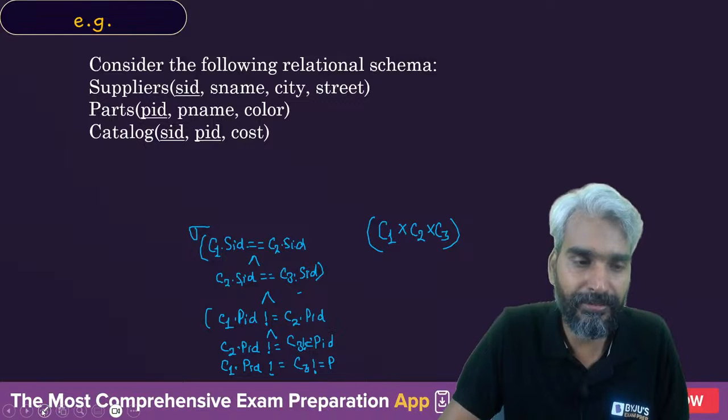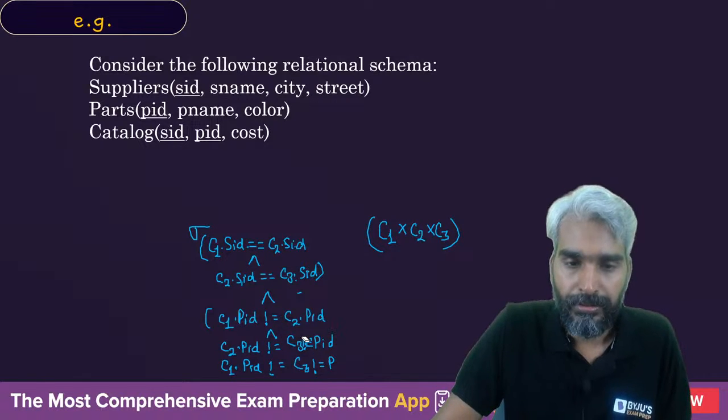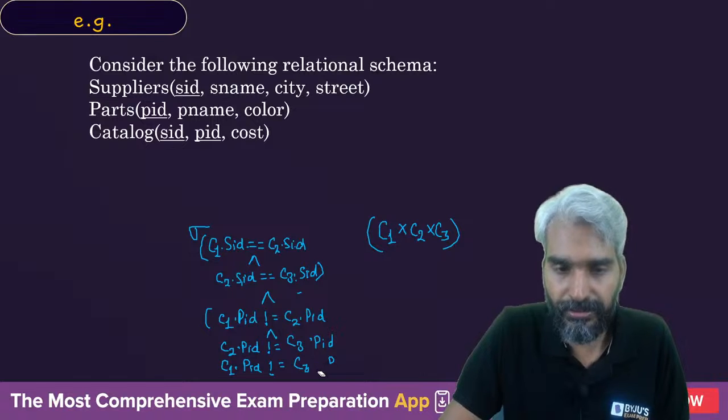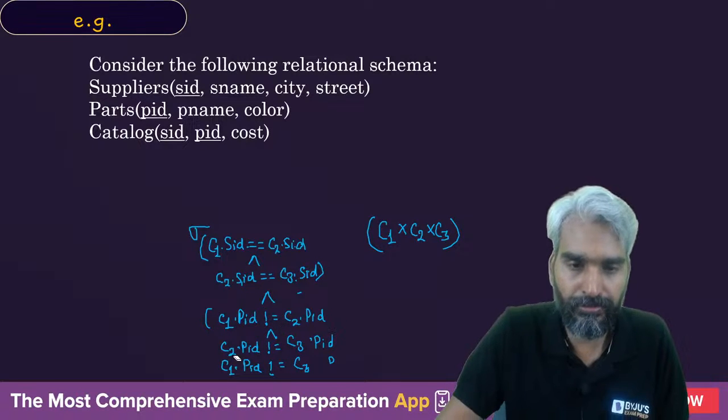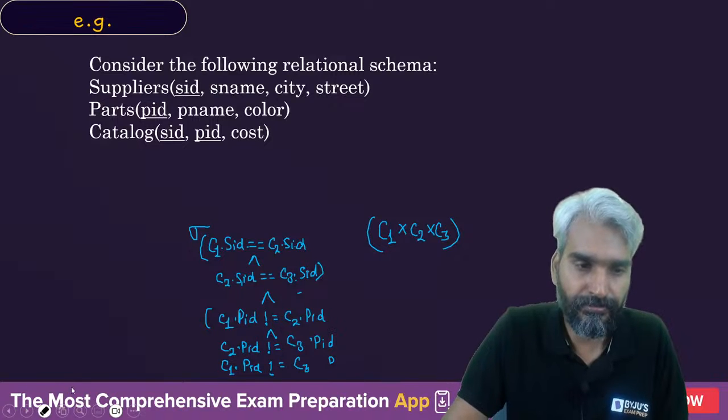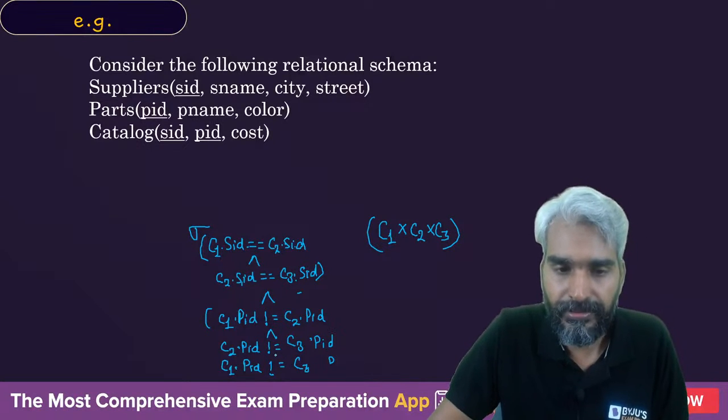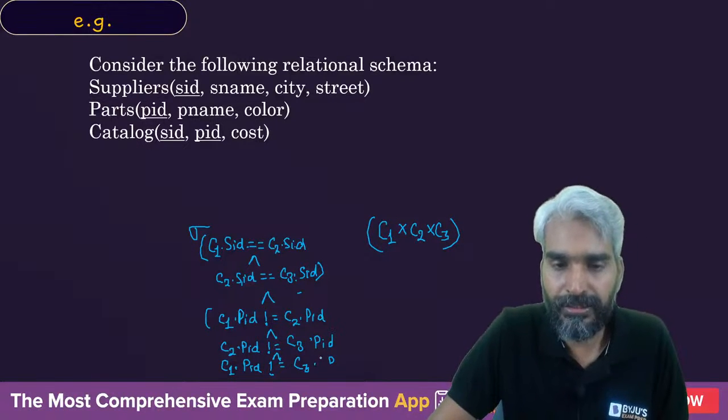What am I writing? C1 dot PID is not equal to C3 dot PID, and there will be an and in between.